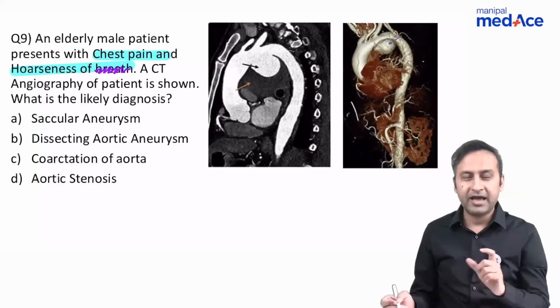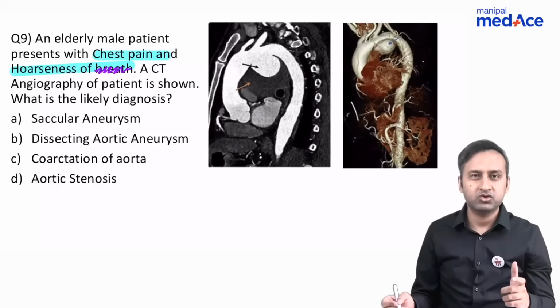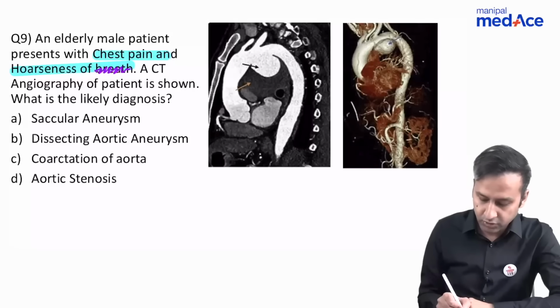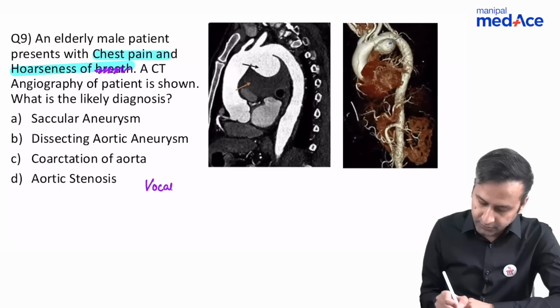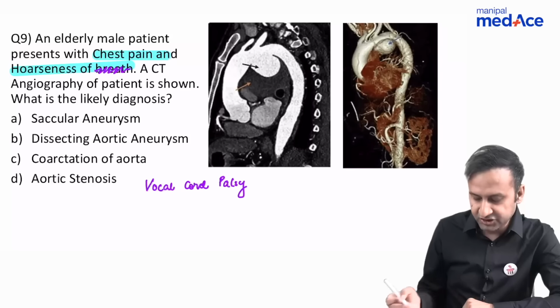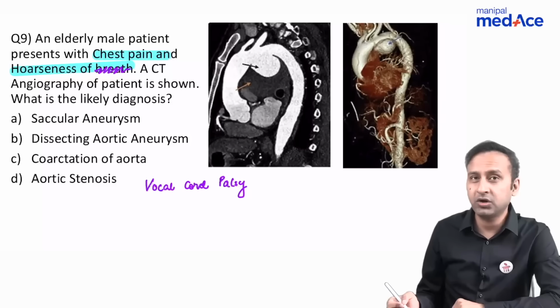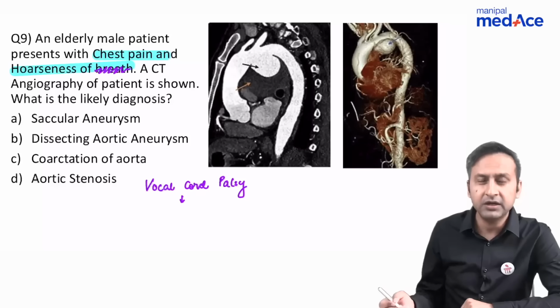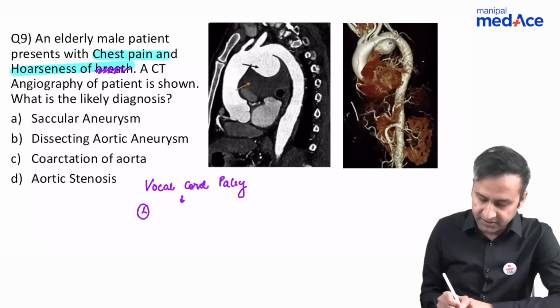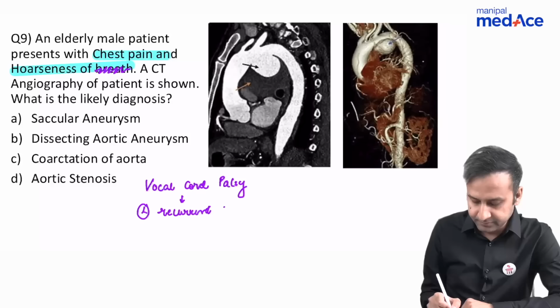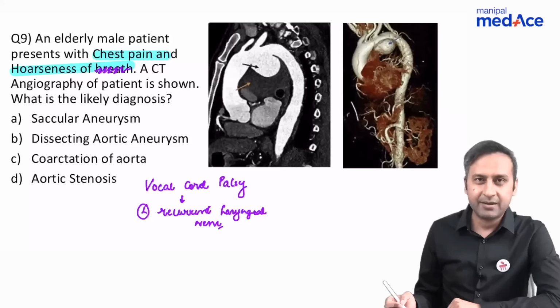Now, whenever you have an elderly patient coming to you with hoarseness of voice, the first thing that we have to rule out is vocal cord palsy. Why? Because elderly gentlemen can have a lung mass, a nodal mass, which may compress upon one of the laryngeal nerves, more commonly the left recurrent laryngeal nerve, because it has a longer course. Now, what the examiner had shown you was an angiographic image.